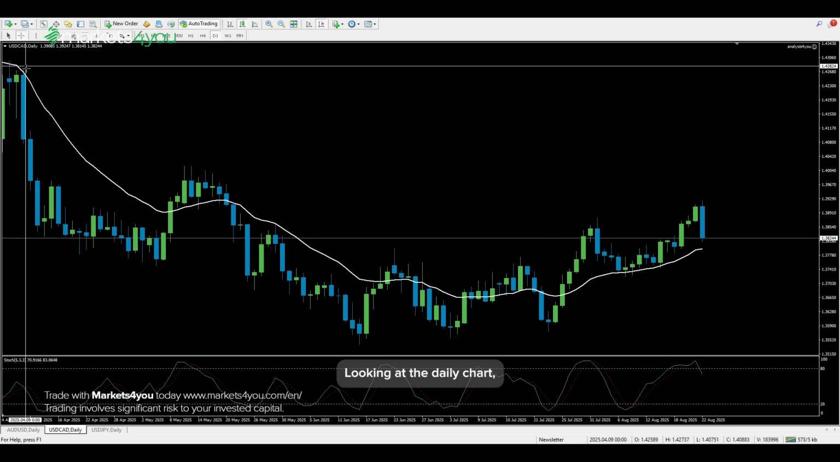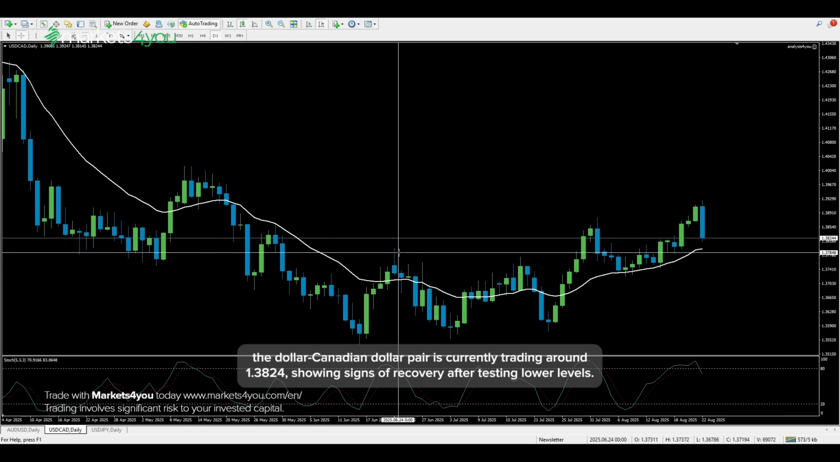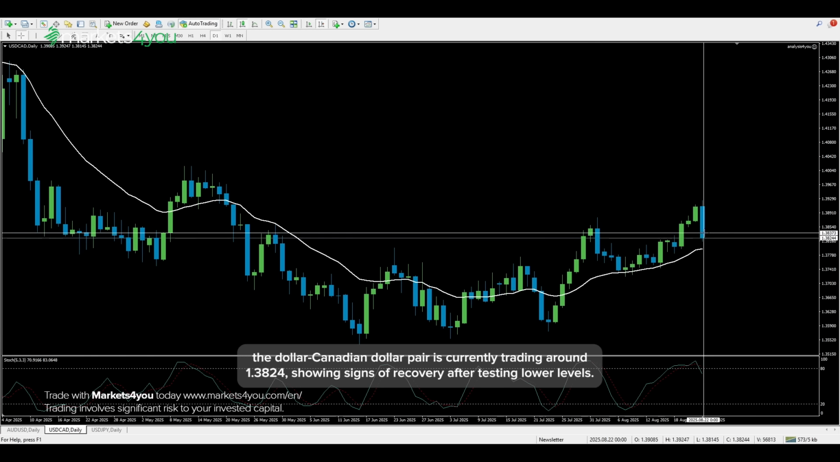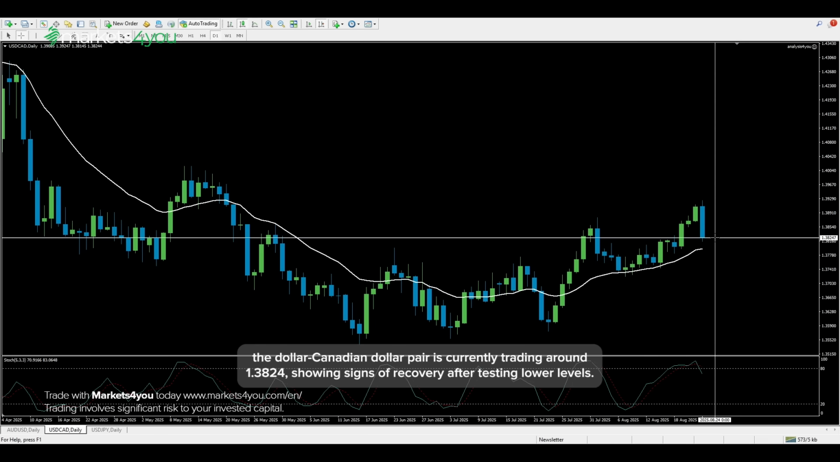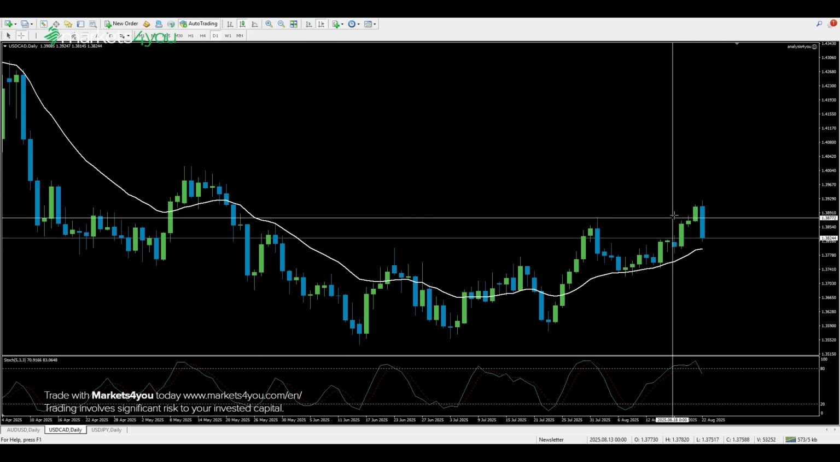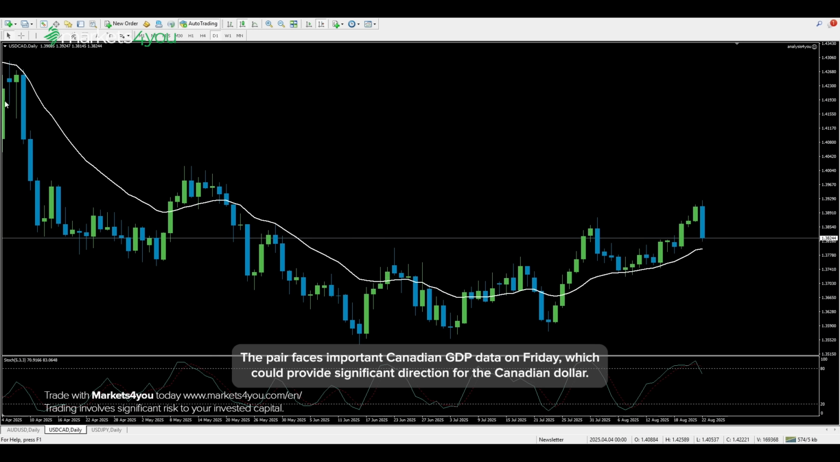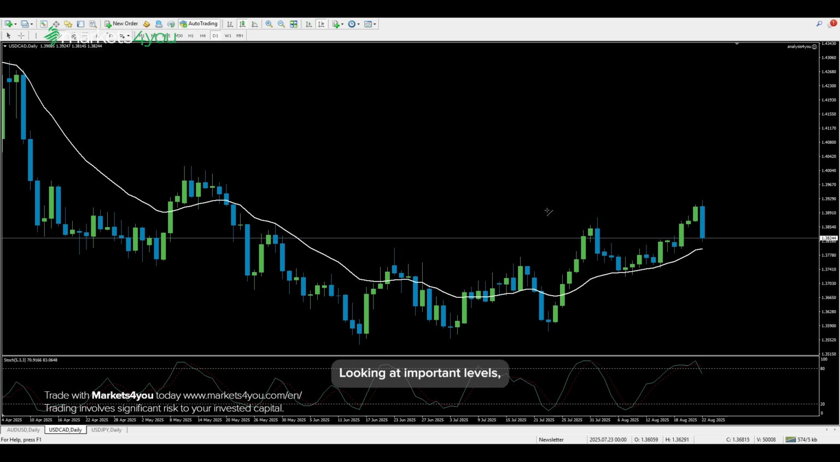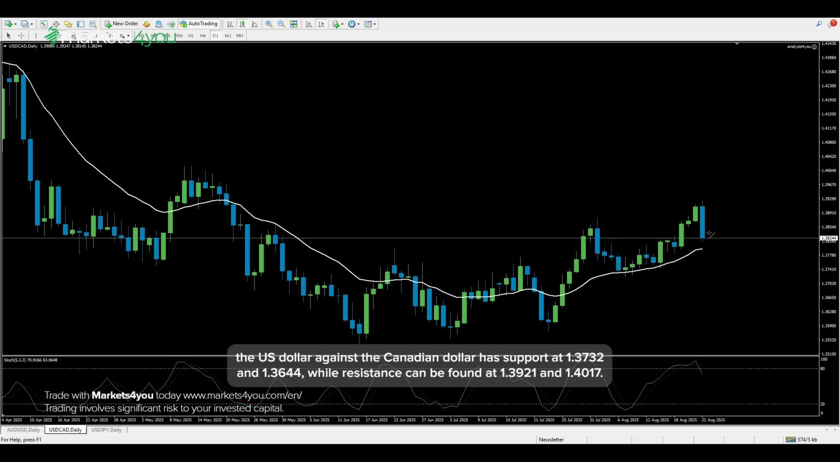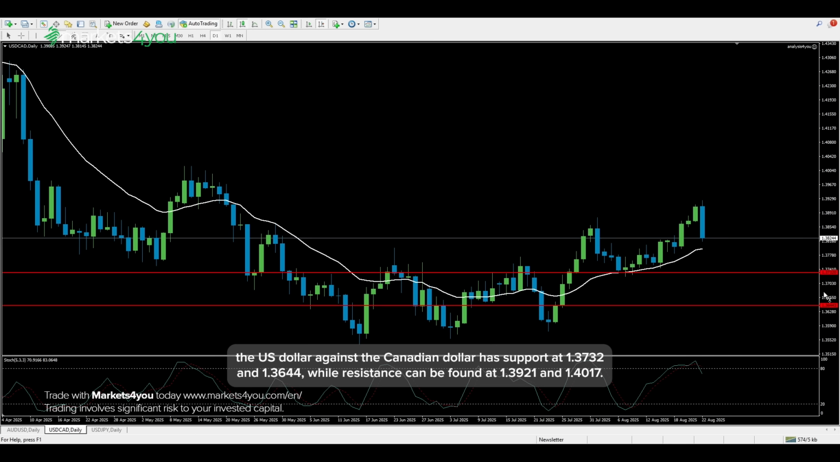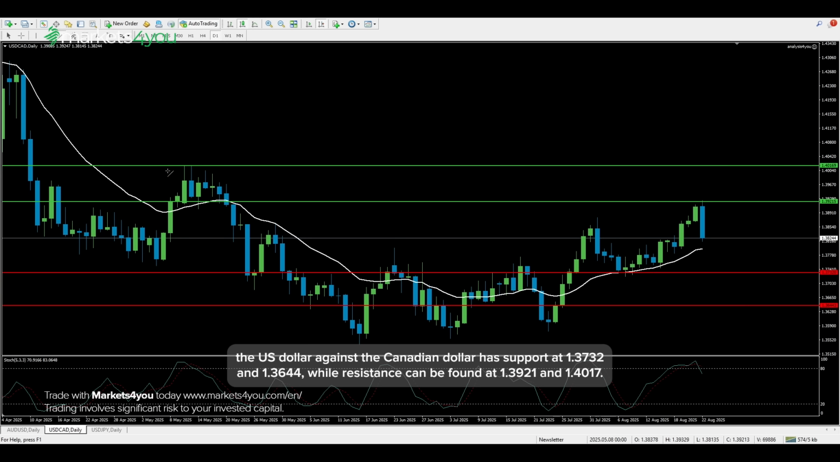Looking at the daily chart, the dollar-Canadian dollar pair is currently trading around 1.3824, showing signs of recovery after testing lower levels. The pair faces important Canadian GDP data on Friday, which could provide significant direction for the Canadian dollar. Looking at important levels, the US dollar against the Canadian dollar has support at 1.3732 and 1.3644, while resistance can be found at 1.3921 and 1.4017.